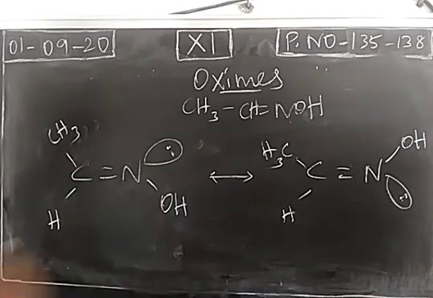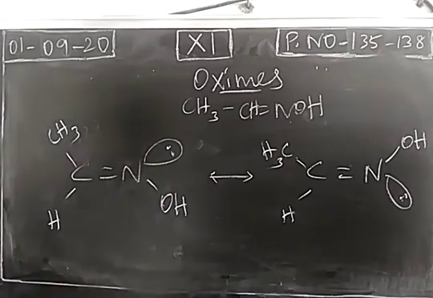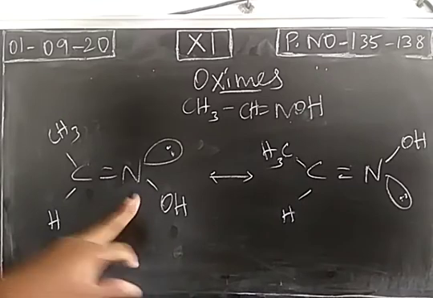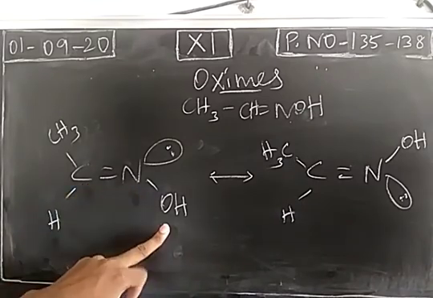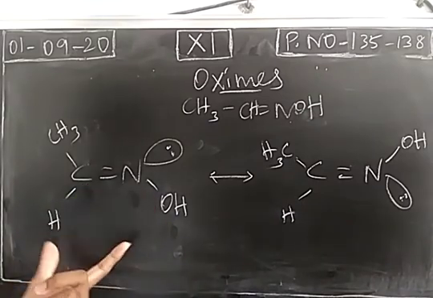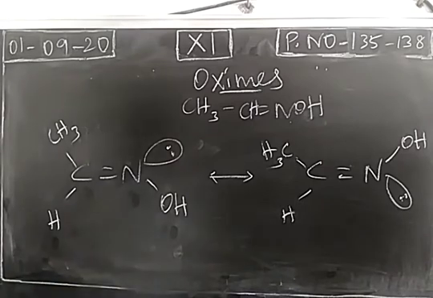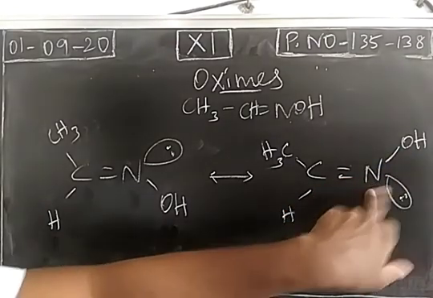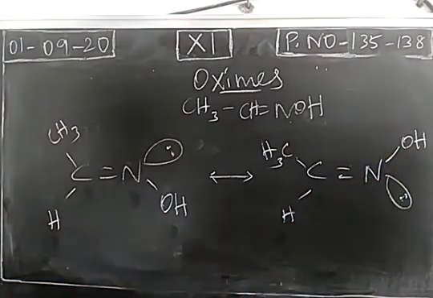So this is cis isomer, this is trans isomer. Oxime will exhibit geometrical isomerism. If hydrogen bonded with the carbon and OH group bonded with the nitrogen are on same side, this is cis isomer. If hydrogen bonded with carbon and OH group bonded with the nitrogen are on opposite side, this will be trans isomer.